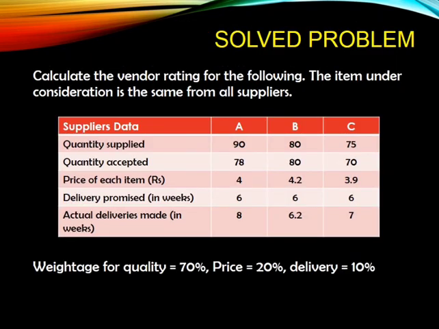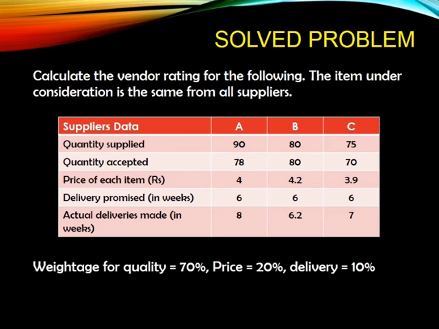We will see a problem based on this method. Here the problem is to calculate the vendor rating for the following. The item under consideration is the same from all suppliers. So we have chosen certain items. We are going to consider quality, then price, then delivery. We have chosen these 3 performance factors to be assessed.